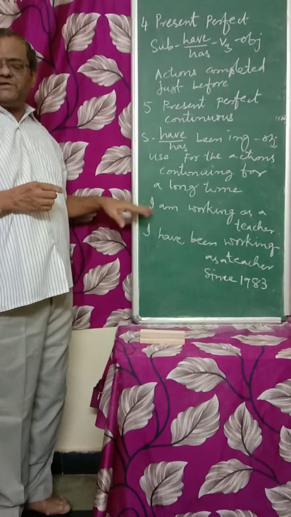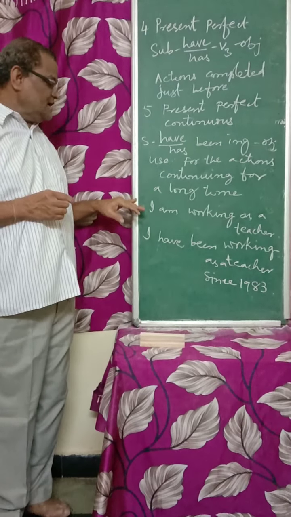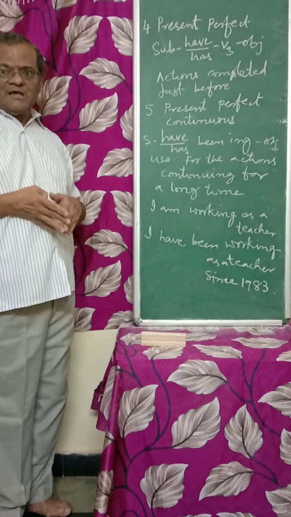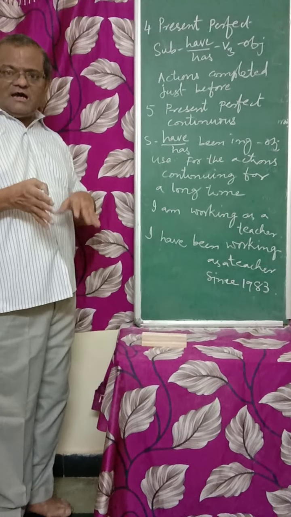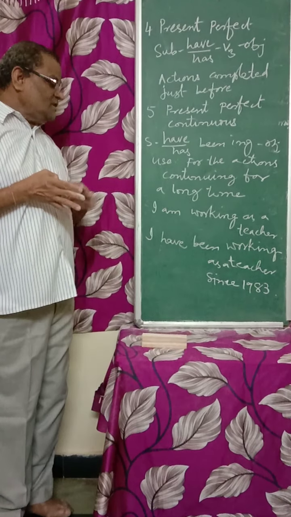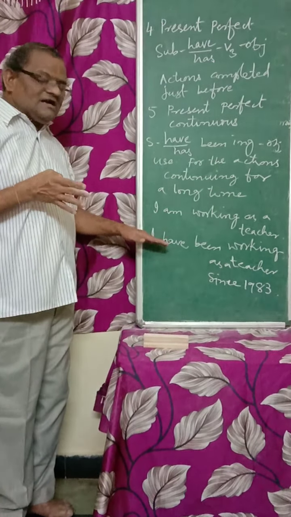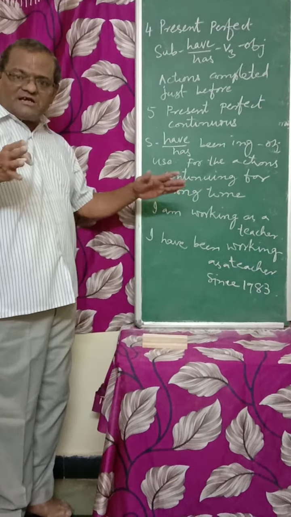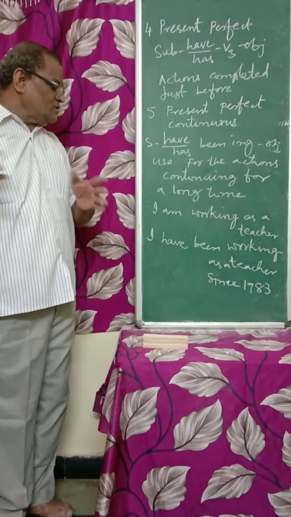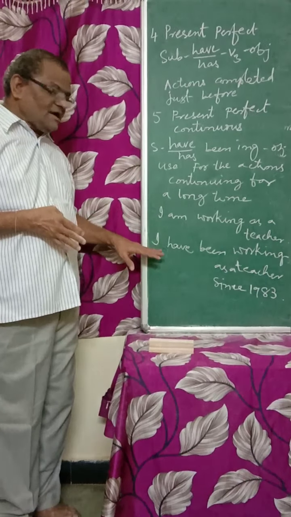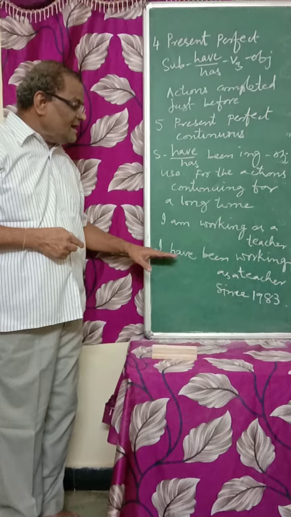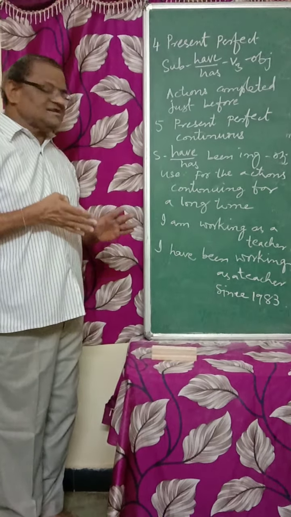Here the difference is to be noted clearly. I am working as a teacher at present only, but it is not the thing about me or about any action continuing for a long period. For that I can't say I am working. People think that now only I am doing like this, before I did not and afterwards I won't. So we should be very particular for the actions continuing for a long time. We have to use I have been working as a teacher.